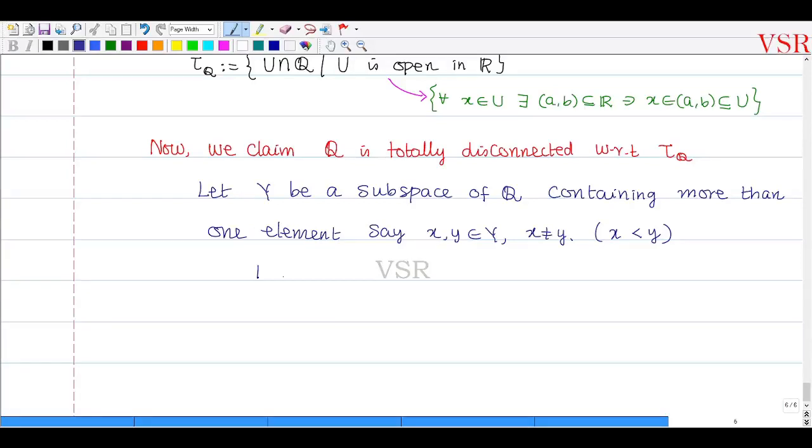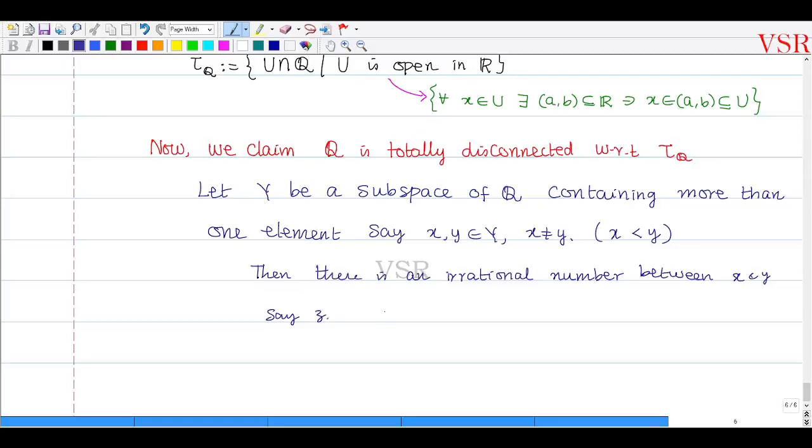Okay, then there is at least one irrational number between x and y, say z.